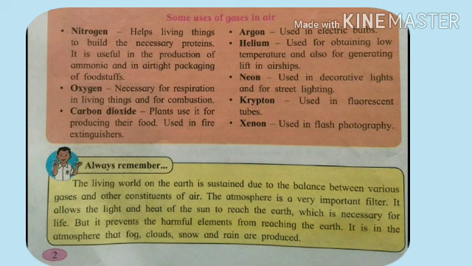The first is nitrogen. It helps living things to build the necessary proteins. It is useful in the production of ammonia and in airtight packaging of foodstuffs. Now you have seen the packet of chips. You have seen how the chips packet is, it has air in it, right? Why is it there? It helps to maintain the quality of the food product.